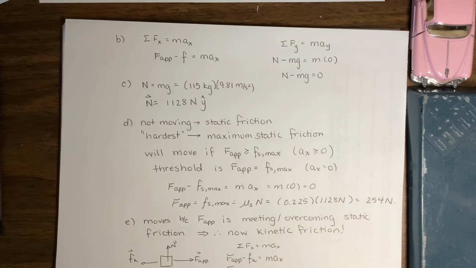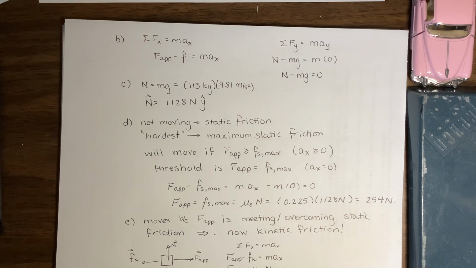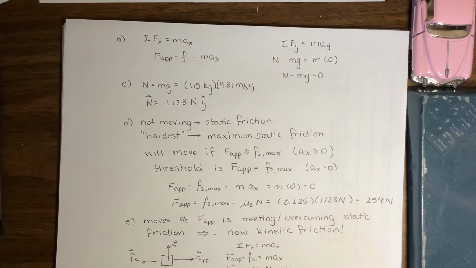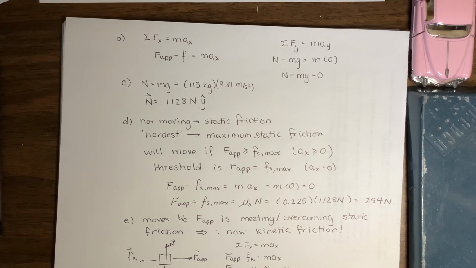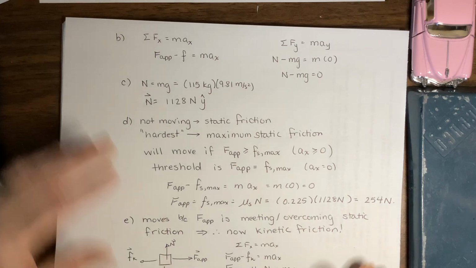So let's see what numbers we can put in here. Our applied force is the 254 newtons. We can fill that in. 254 newtons, subtract mu k, that was given in the original information, 0.175, times the normal force, that doesn't change just because it's starting to move, 1128 newtons, equals the mass of the fridge, that was 115 kilograms, times the acceleration in the x direction.